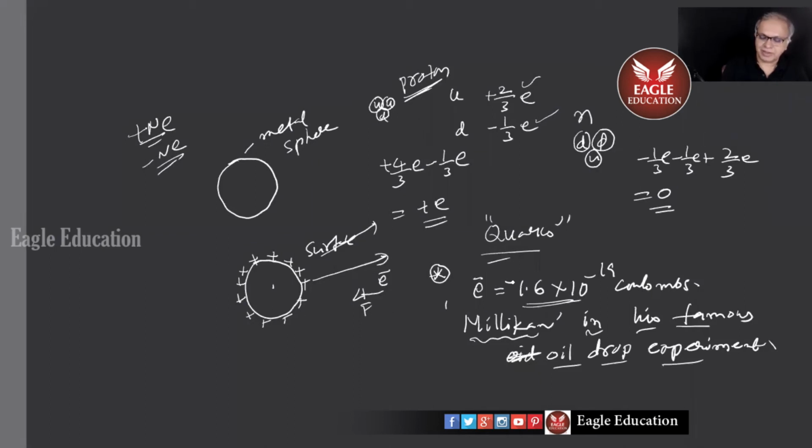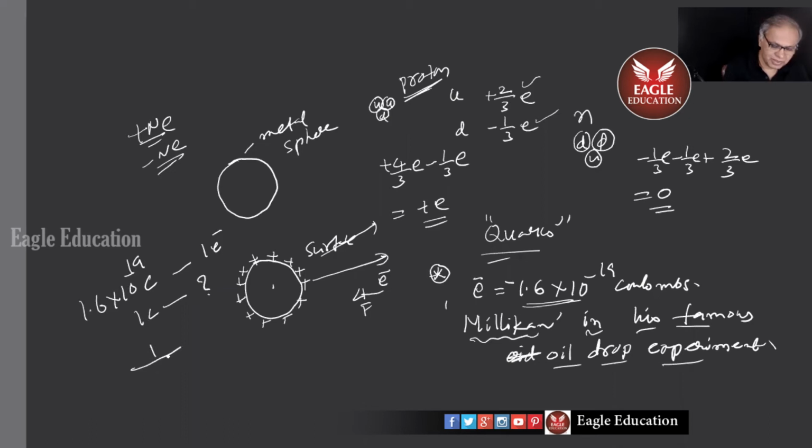Right? Now, look. If 1.6 into 10 to the power minus 19 coulombs make one electron, how many electrons you require for 1 coulomb?